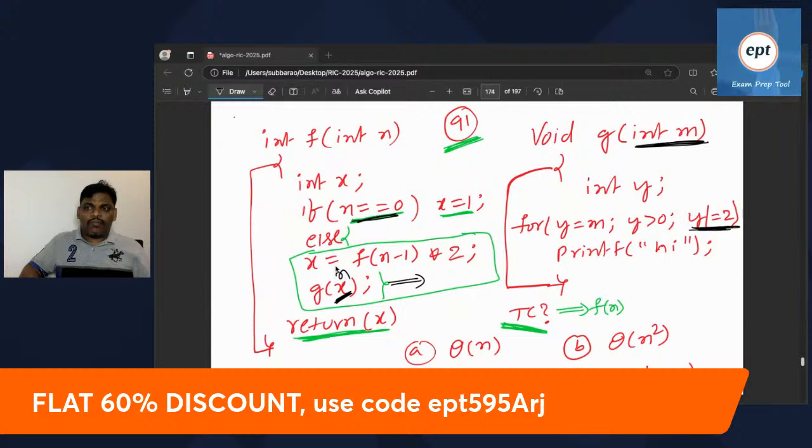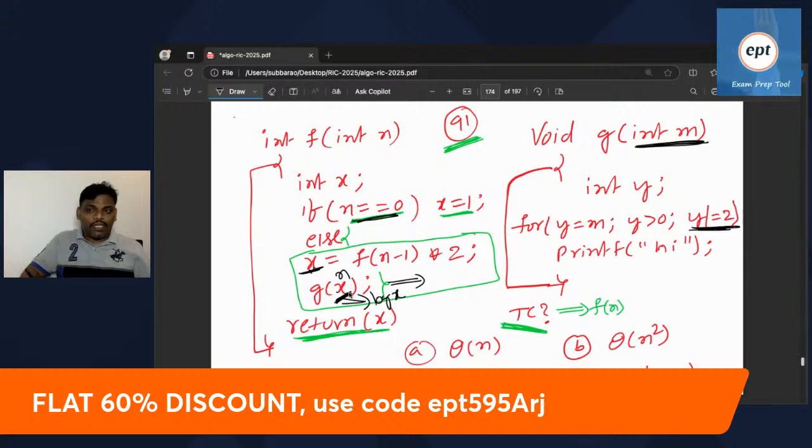Everyone listen. First of all, you have to calculate x. Then x will be given. In terms of x, how much is the time complexity? Whatever x you give, the time complexity of this one is log x. If you give n, it is log n; if you give x, it is log x. So the time complexity of the g function is log x.